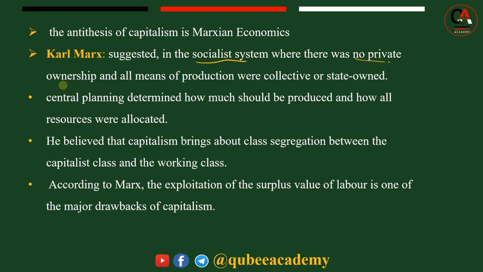No private ownership, that means socialism. Qabeenyi dhuunfaan jiru. All means of production were collective or state owned. Kanaaf qabeenyi hundinuu ta'uu qaba collective yookiin immoo socialism gareen qabatamuu qaba yookiin immoo statein qabatamuu qaba jedhee yaada. Kanaaf they began to oppose capitalism. So capitalism was opposed by Karl Marx and his followers.